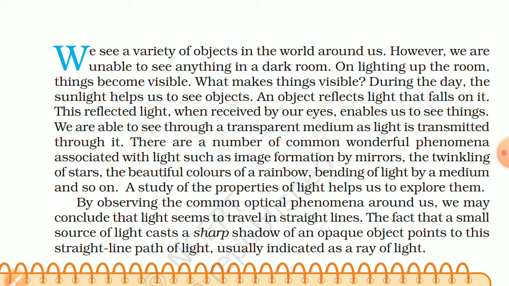Whenever light falls on any object, after reflecting from that object, when the light enters our eyes, then we can see that object. During daytime, sunlight does this work, and during night, man-made lights, for example tube lights and LED bulbs, help us to see objects. An object reflects light that falls on it. This reflected light, when received by our eyes, enables us to see things. We are able to see through a transparent medium as light is transmitted through it.